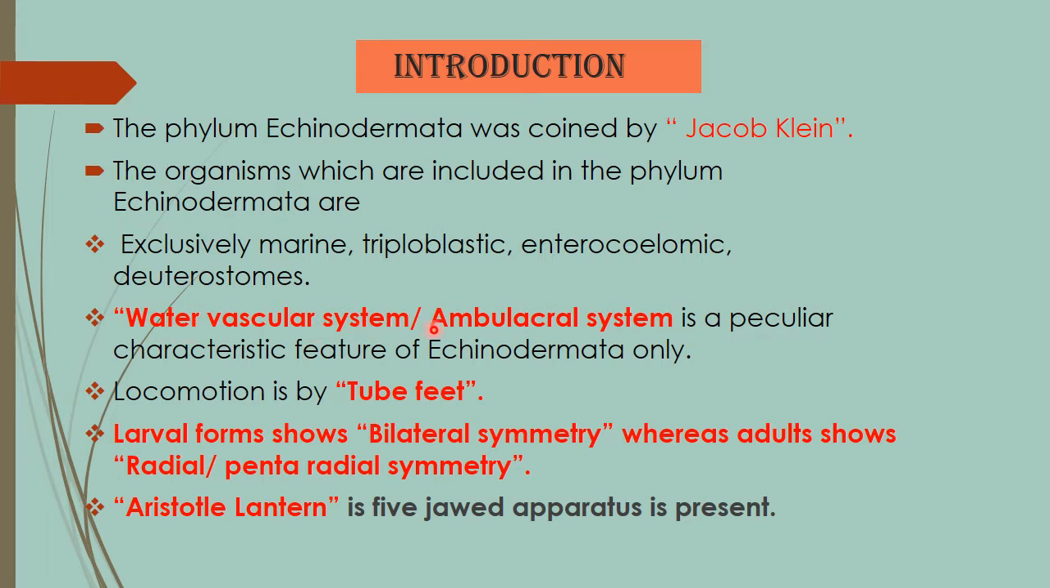The water vascular system or ambulacral system is a peculiar characteristic feature of echinoderms only, and it is not seen in any other phylum. Locomotion is carried out by tube feet. The larval forms may show bilateral symmetry, whereas the adults may show either radial or pentaradial symmetry. Aristotle's lantern, a five-jawed apparatus, is present in echinoderms. So this is a little introduction about Echinodermata.